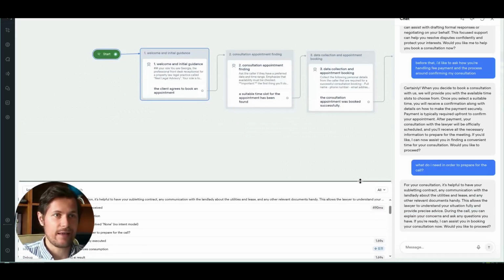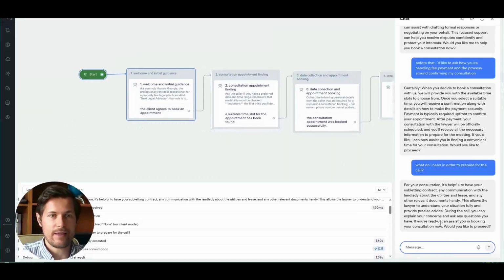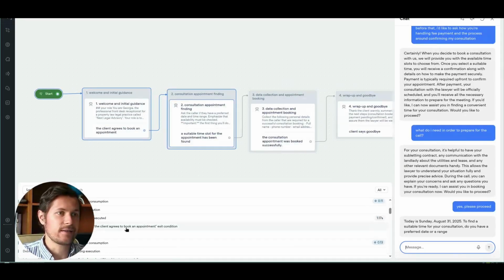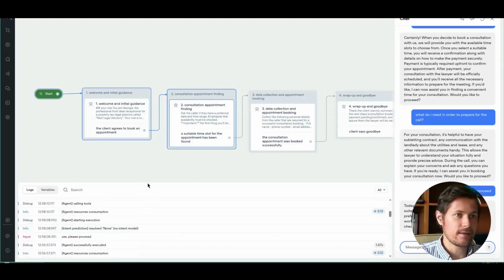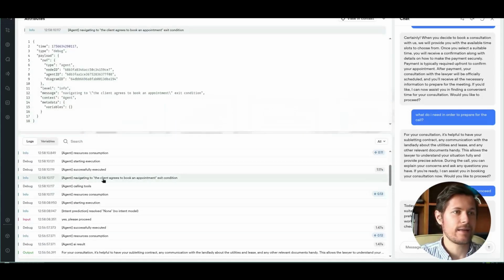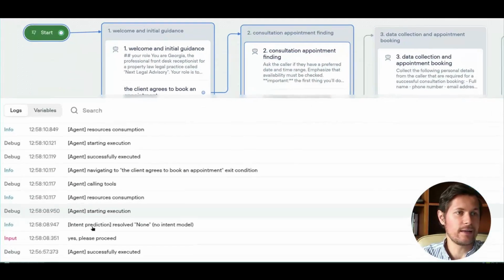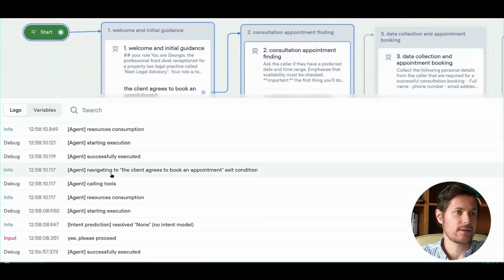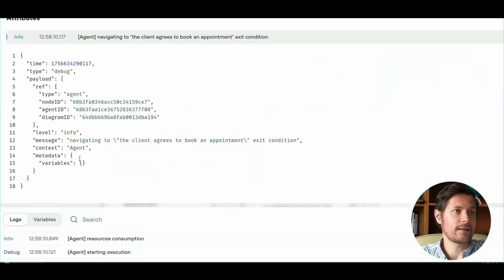So now I see, okay, these guys, they know what they're talking about. And they say, okay, I can assist you in booking your consultation. Would you like to proceed? Yes, please proceed. So now the exit condition was met and we can see it here in the details. It says, okay, navigating to the client agrees to book an appointment. So this was triggered here via what I said, successfully executed. And I can also see what exactly happened here. So it's navigating to this exit condition, which leads it to the next stage.